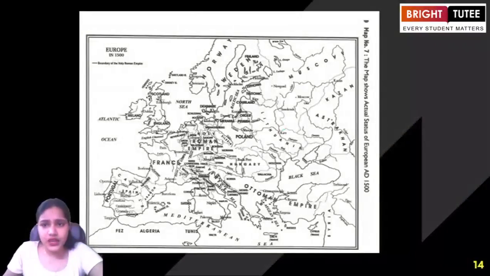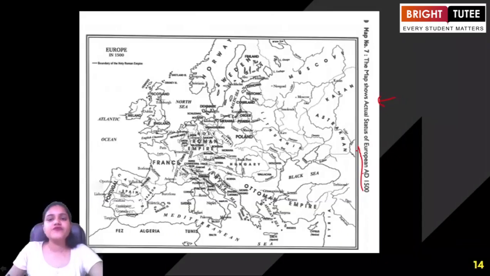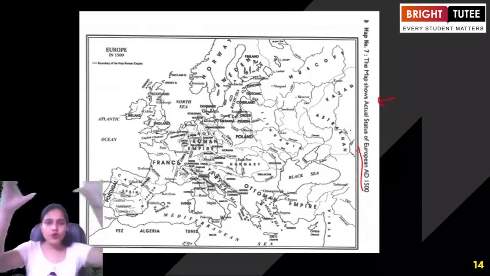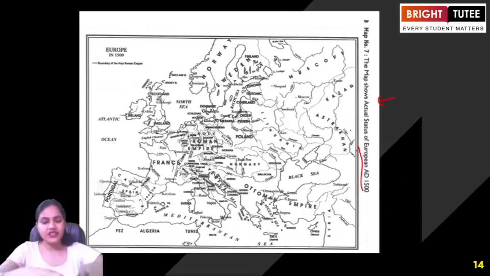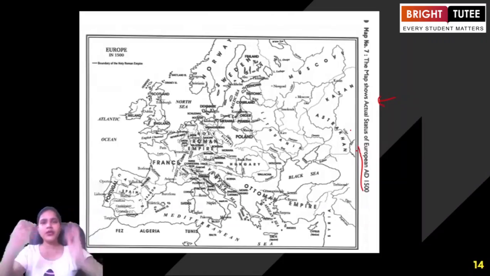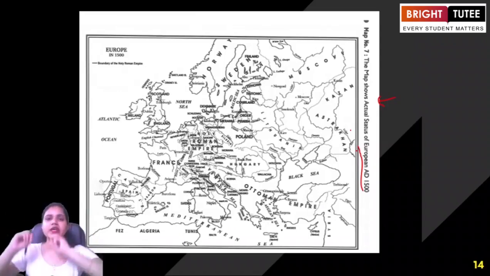Okay. Now, looking at map number 7, just have a look at the actual map. This map here shows the actual status of Europe in AD 1500. Now here, students, you need to focus on certain things. When we are talking about Europeans, it doesn't mean that we are talking about one section. It means that all over Europe, there were different principalities, different empires ruling in different regions. They had their own areas, their own rulers, their own people, and they were trying to wage war in different areas and make themselves powerful.